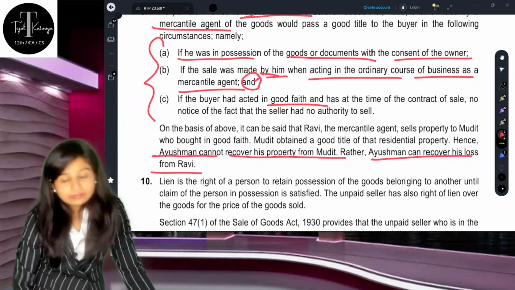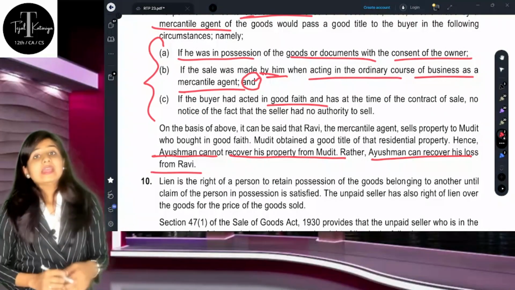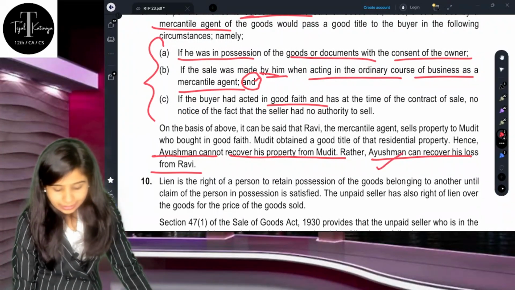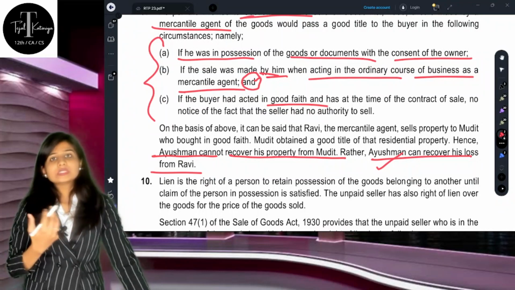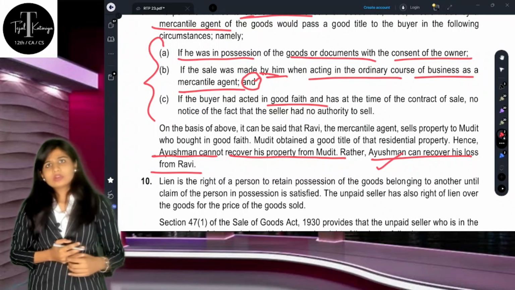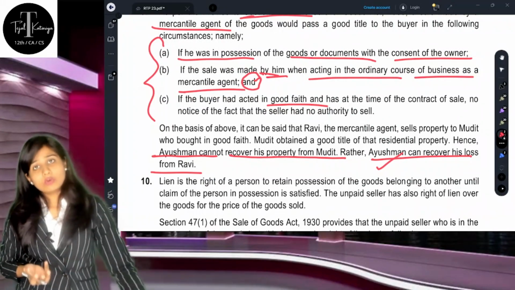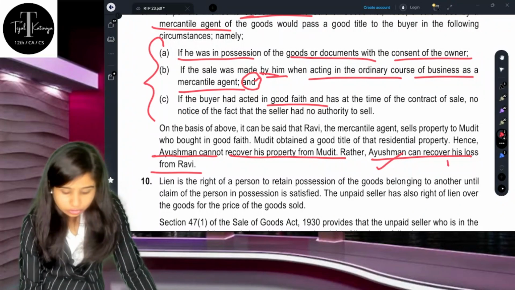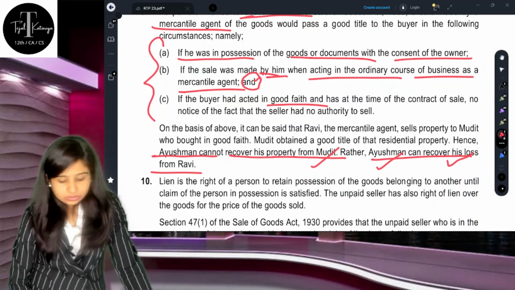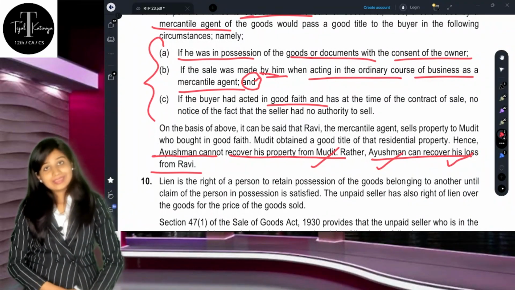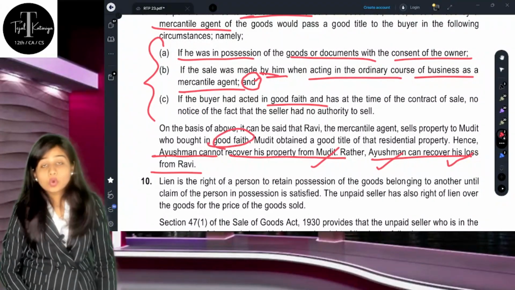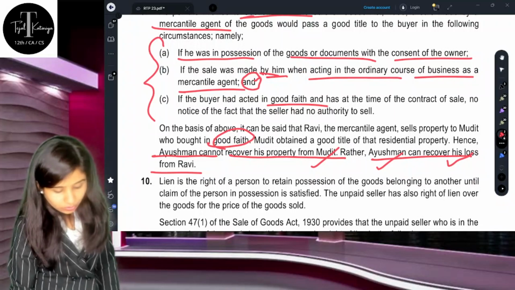Rather, Ayushman can recover the loss from Mr. Ravi because he has not followed the proper instruction which was given by Mr. Ayushman. There was a principal agent relationship, but because the agent did not work in the right way, and did not follow the instructions given, Ayushman, the owner, should recover all the loss from that agent and not from Mr. Mudit, who is now the real owner, the next buyer of that property, because he has acted in good faith. So good faith was the very important word here.